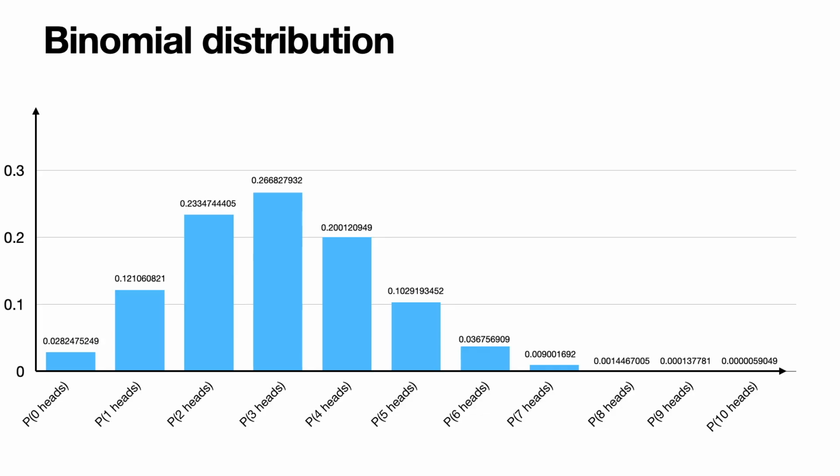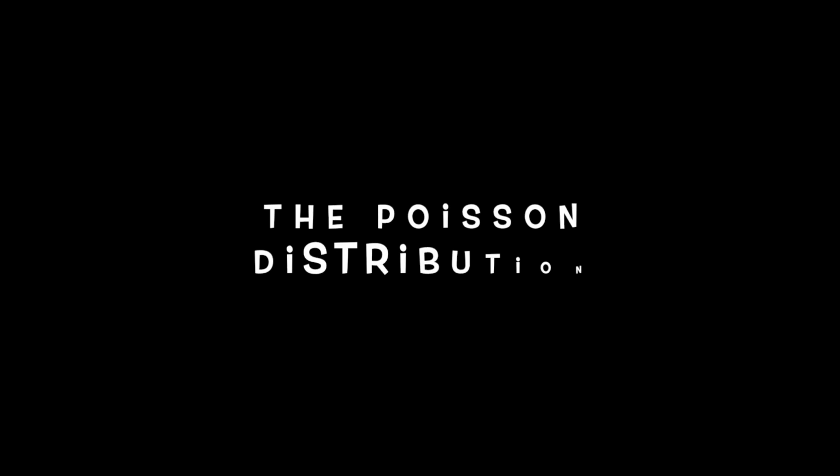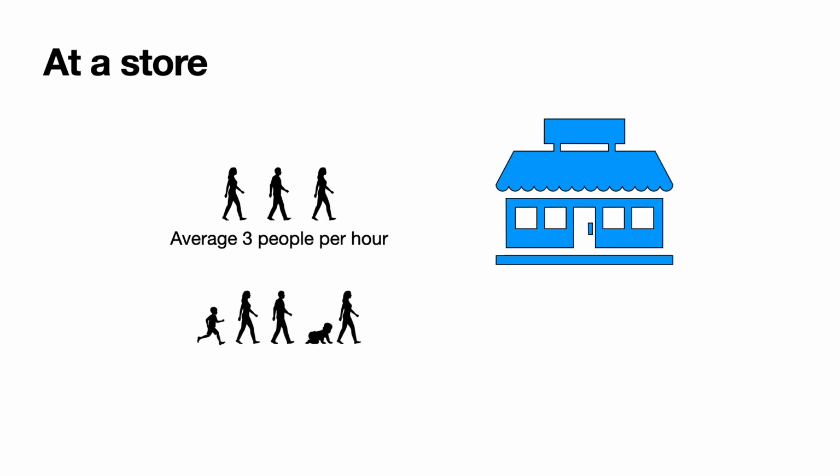So next I want to show you a very, very special distribution called the Poisson distribution, which can be seen as a limit of binomial distributions in a very interesting way. So the Poisson distribution answers the following type of question that I mentioned before. Imagine that you have a store and throughout the years, you see people entering and leaving, and you take an average and notice that on average, in a particular hour, 3 people enter the store. And now the question is the following. Given this information, what is the probability that over the next hour, 5 people will enter the store?